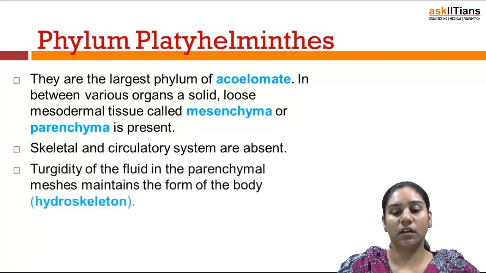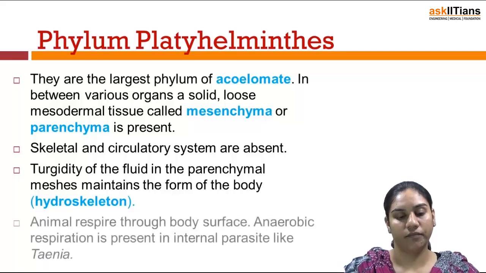The mesenchymal or parenchymal fluid maintains the form of the body. Through the turgidity of this fluid, it maintains the form of the body of these animals, and this is known as the hydroskeleton.